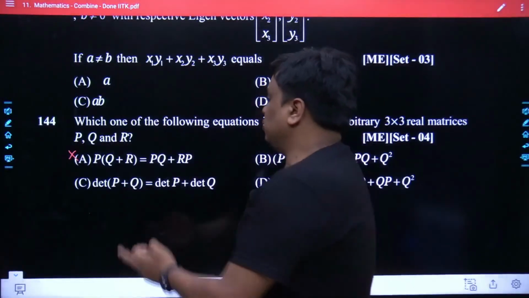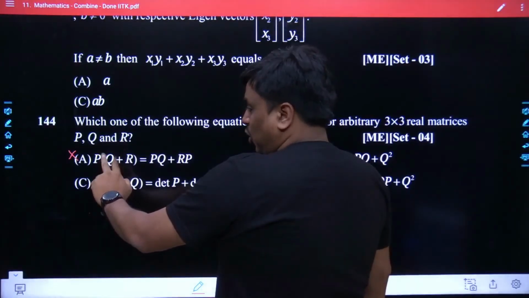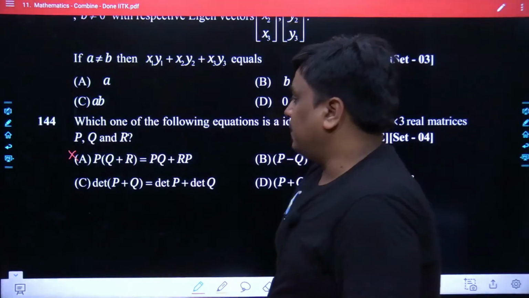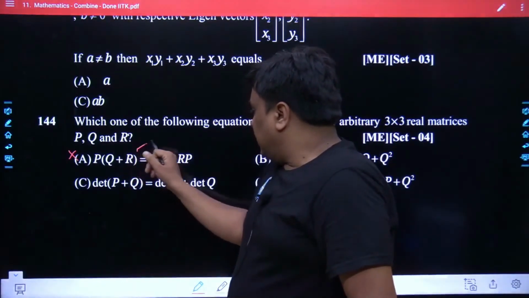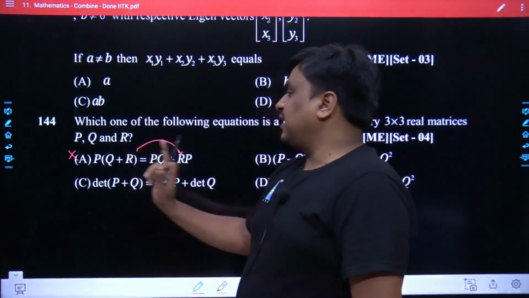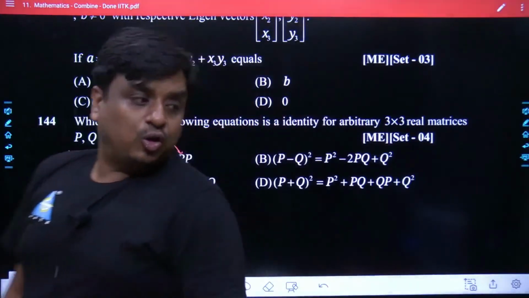Now you yourself would be able to understand: P got multiplied with Q, and keeping the same order, P would come towards the left-hand side and Q towards the right-hand side. Here a mistake has been made in the expression. They have put P on the right-hand side, whereas R has been kept on the left-hand side. So A is the wrong option.